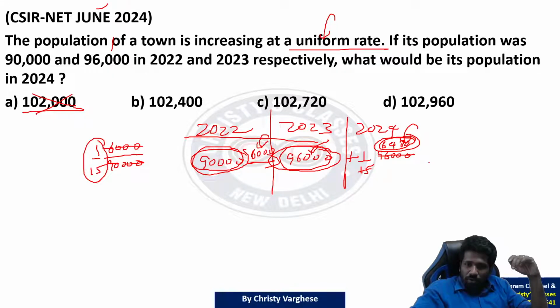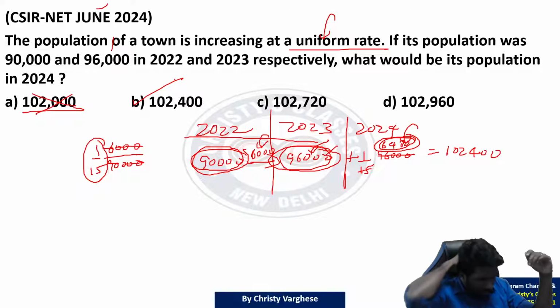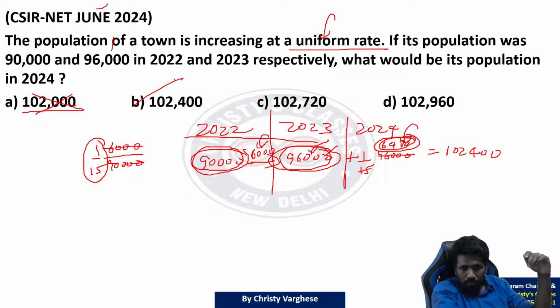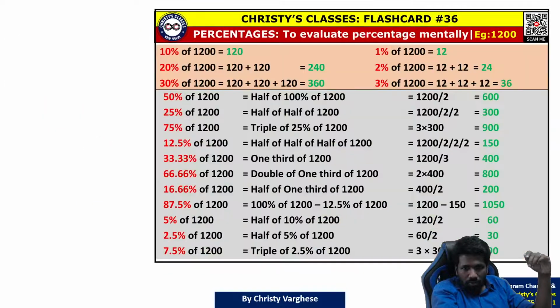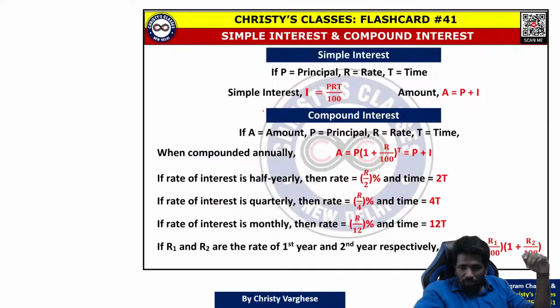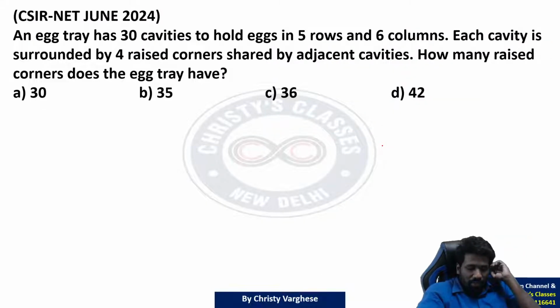So if we add 6,400, what will we get? We will get 102,400. 102,400 is option B. Is it clear to all of you? Please respond. Or if you want, you can use this formula, but that is a complete waste of time because just 2 iterations are there. Why complicate it with a formula? Then try the next one.